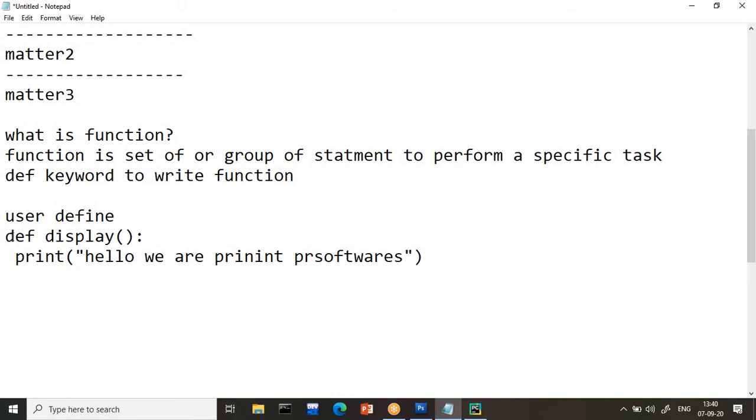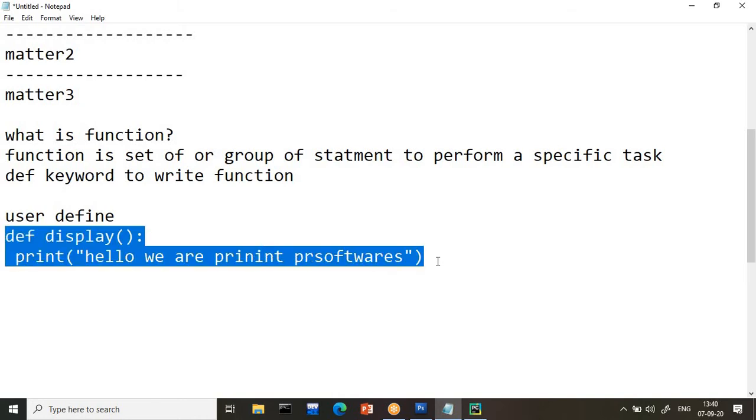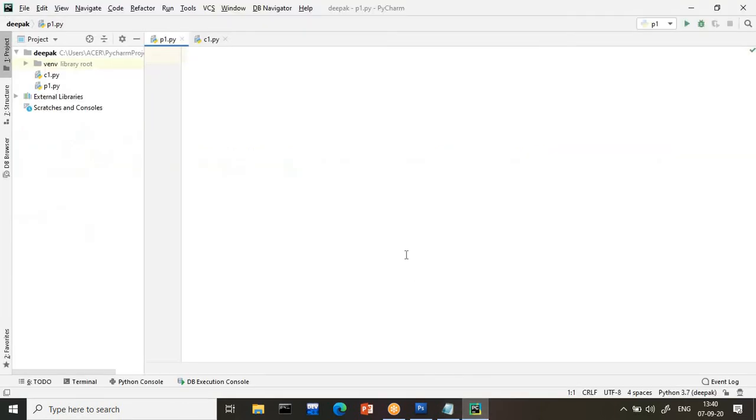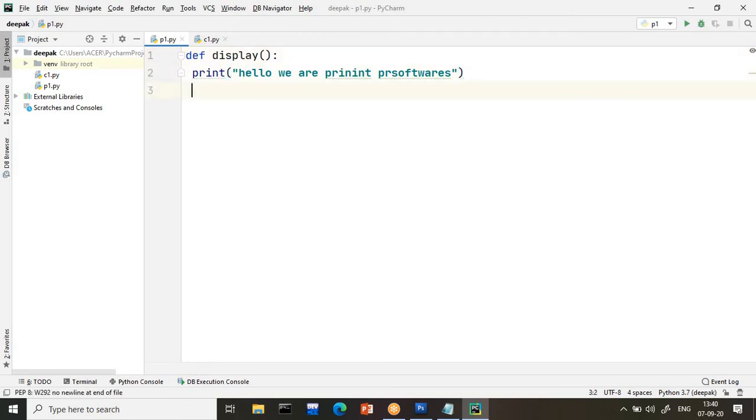A very simple concept: I will take the same thing and go to PyCharm and paste it here. I created a function called display, preceded by the def keyword. As I told you, every function will start with the def keyword, compulsorily. Now if people want to call this function, how can they call it? They just have to call display. So what will happen? This message will be replaced there.